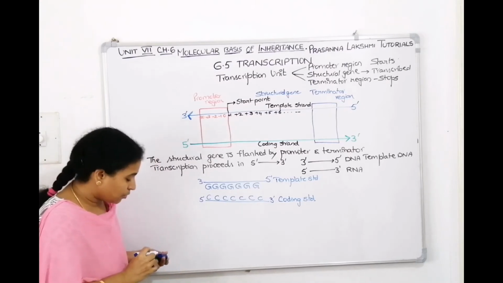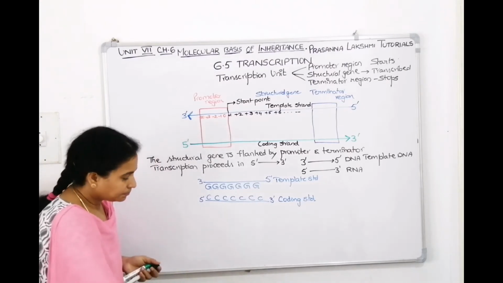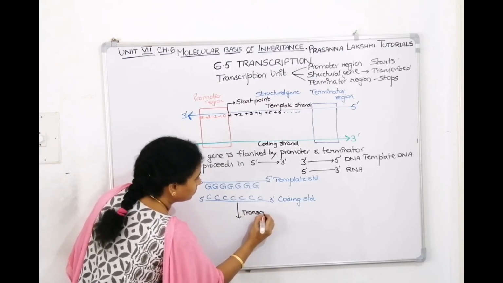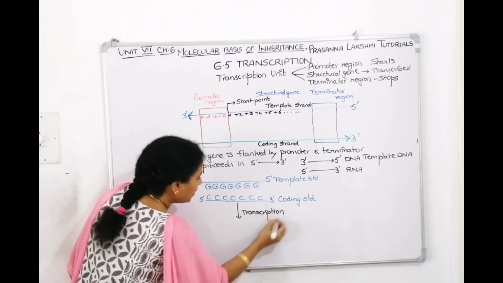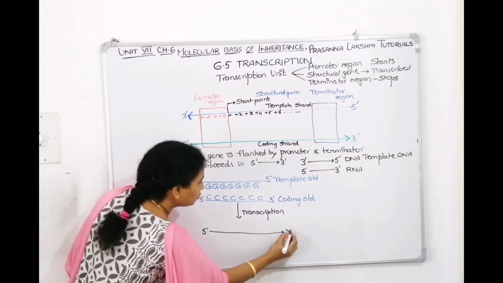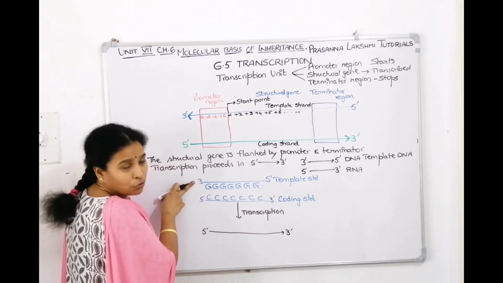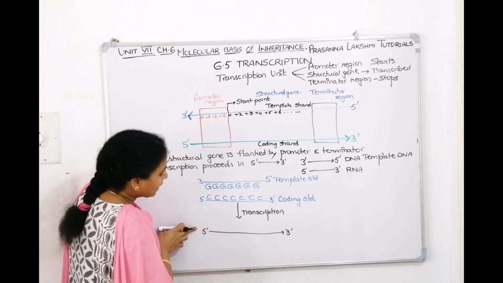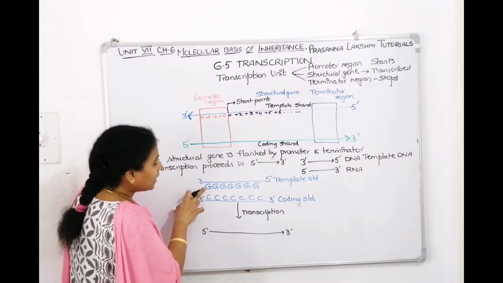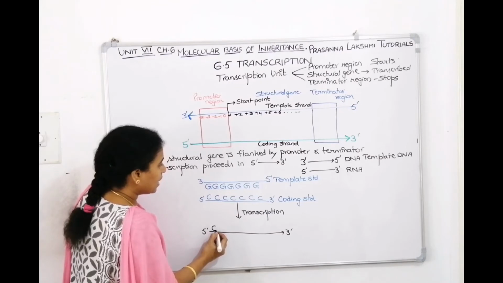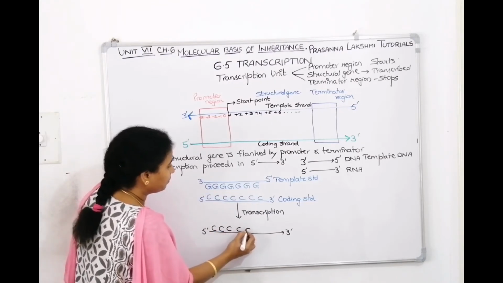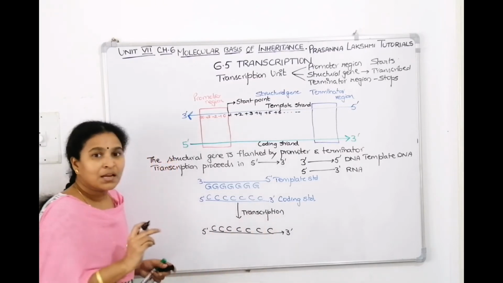Now let us do transcription also. Let us make an RNA. We told that in transcription the RNA synthesis will be 5 to 3 and the template will be 3 to 5. Now RNA polymerase will come and read the sequence present on the template and bring the complementary base. RNA is reading G, it will bring C. Reading the second G, it will bring a second C, third G, third C, fourth G. What is it bringing? All C's.